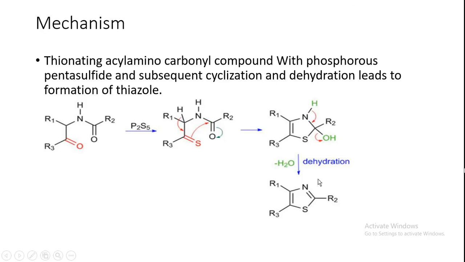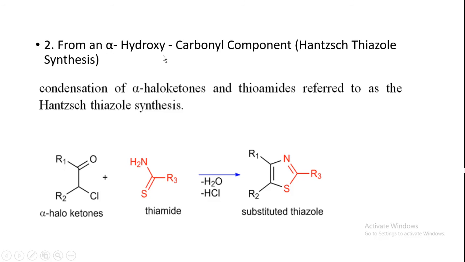So here you see H and OH going out as water, a dehydration, so ultimately we are getting the thiazole as a product. Next, from an alpha hydroxy carbonyl compound, or it is known as Hantzsch thiazole synthesis. Condensation of alpha haloketones and thioamides is referred to as the Hantzsch thiazole synthesis.